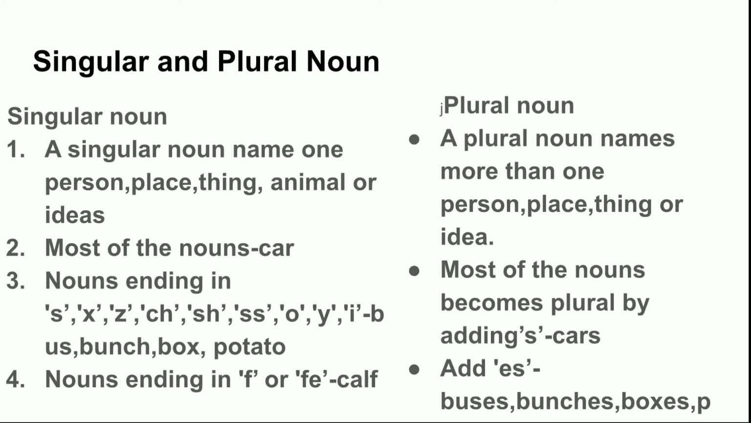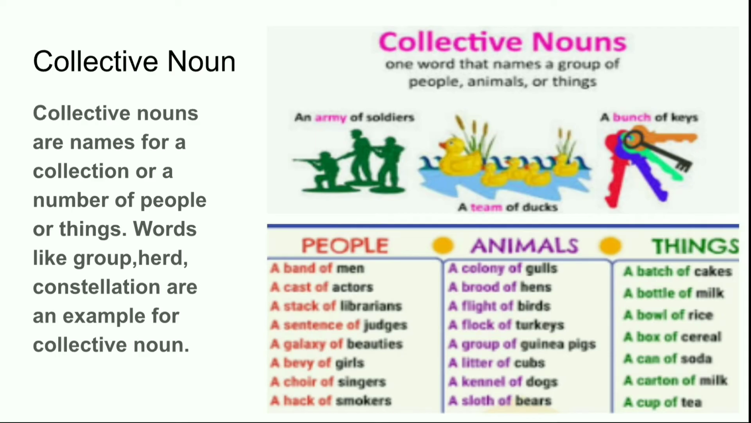Nouns ending in s, x, ch, z, sh, ss, o, become plural by adding es. For example, bus, bunch, box, potato become buses, bunches, boxes, potatoes. Nouns ending in f or fe, for example, calf, change to ves. For example, calves. I move towards the next type of noun, that is collective noun.